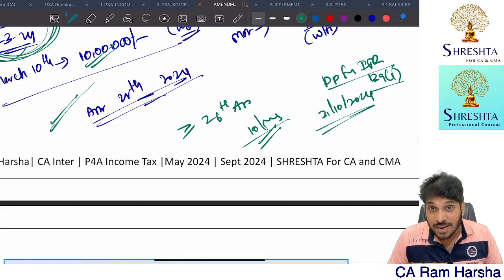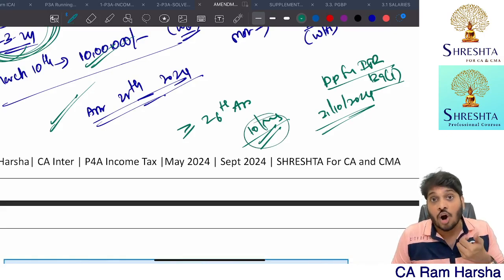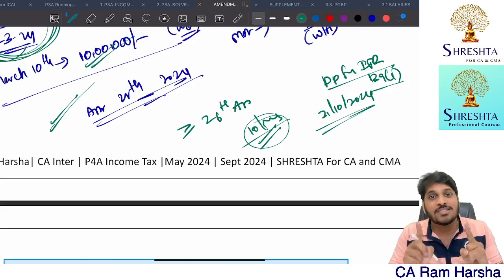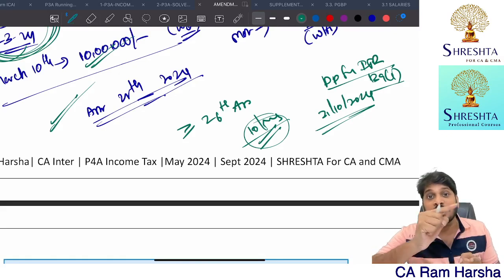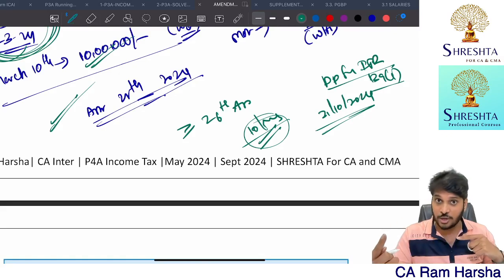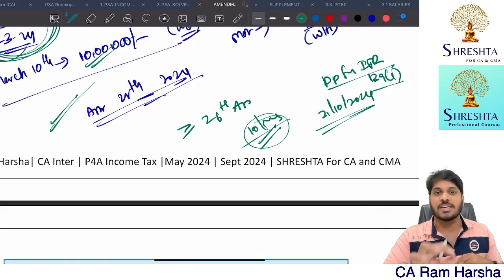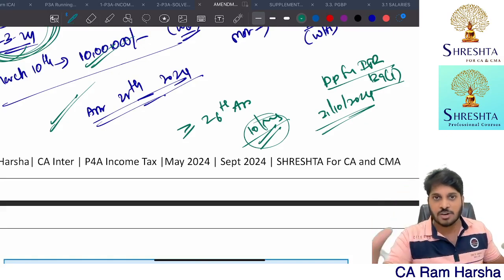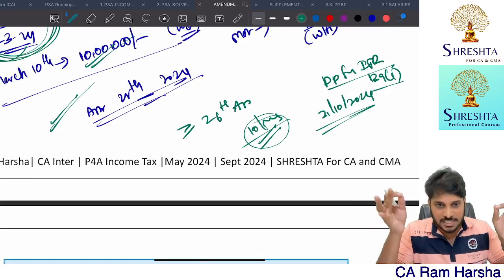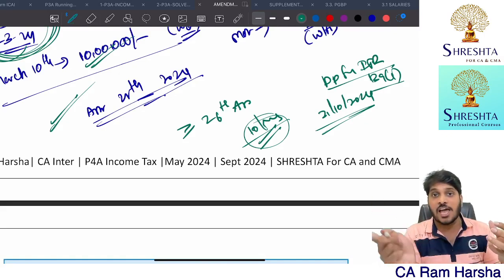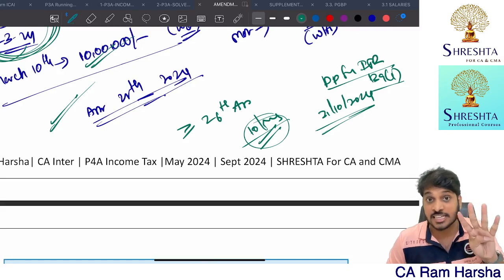You paid on 10th May, right? What is the meaning of 10th May in this case? You paid the MSME liability after 45 days of the agreement. As per the agreement, within 45 days you have to pay. Suppose you entered into an agreement where it says 90 days time, that's invalid. With an agreement, 45 days is the maximum credit period allowed for customers of MSME to pay the liability. That is a statutory limit.